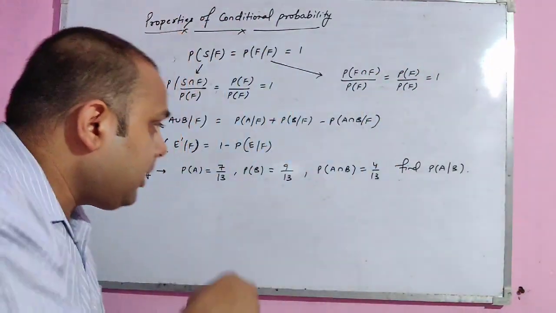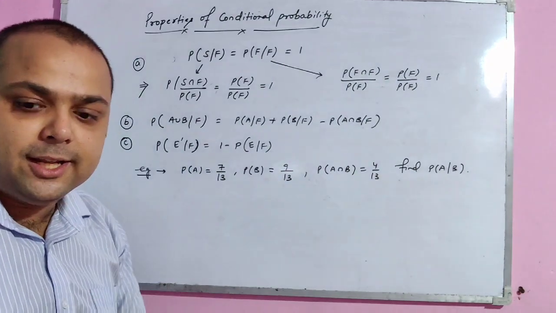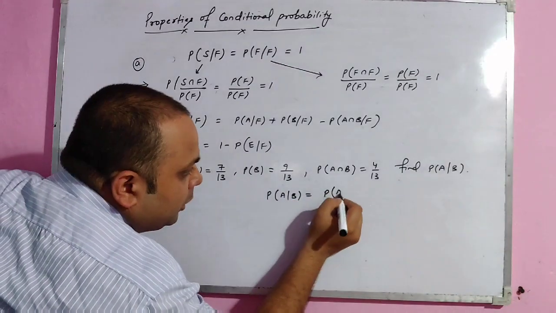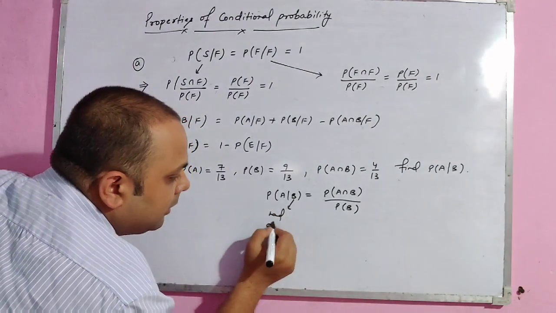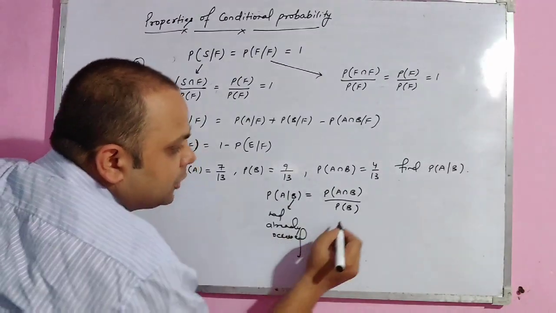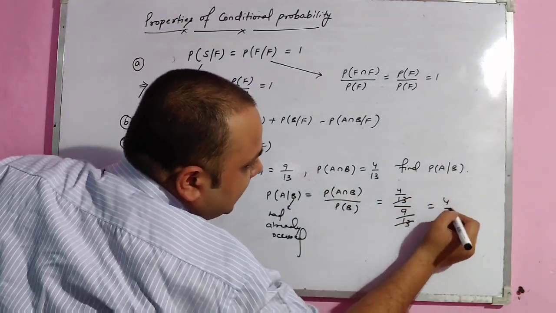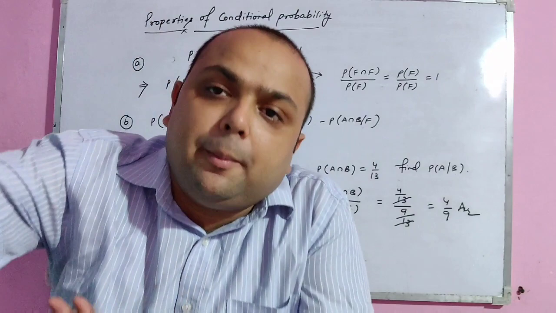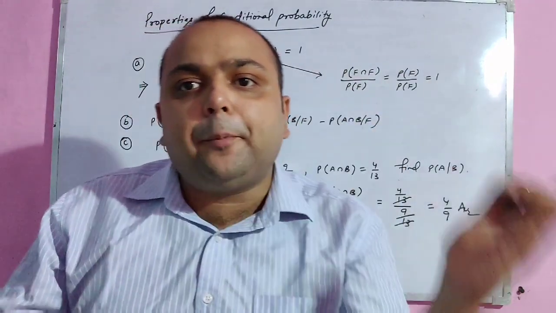See one example. Probability of A is 7 by 13, B is 9 by 13, intersection is 4 by 13. We have to calculate probability of A conditional B, which is equal to the intersection part upon probability of B, because B had already occurred. So this is 4 by 13 and this is 9 by 13. Calculating, we get the answer 4 upon 9. So in this way, for conditional probability the intersecting part should come in the numerator and the event that had already occurred should be in the denominator in the place of total possible outcomes.